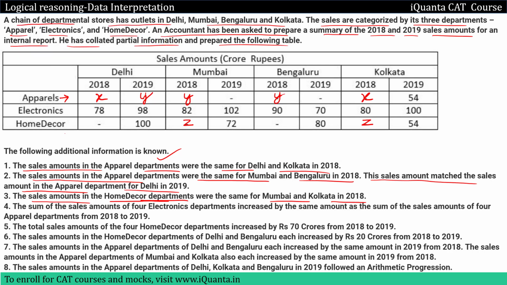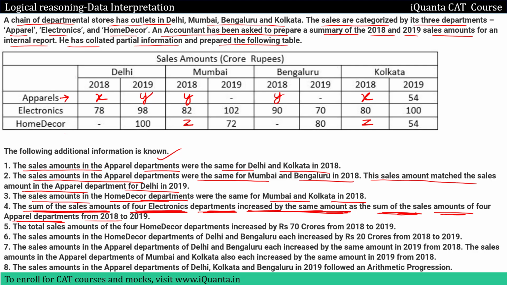After this, the sum of sales amounts of 4 electronics departments increased by the same amount as the sum of sale amounts of 4 apparel departments from 2018 to 19. So it is saying that the sum of the sales amount of 4 electronic departments increased by the same amount. 4 electronic departments, that means we are talking about electronic departments in all these cities, okay? By the same amount as the sum of sales amounts of 4 apparel departments from 2018 to 19. So 18 to 19, the increase is the same.